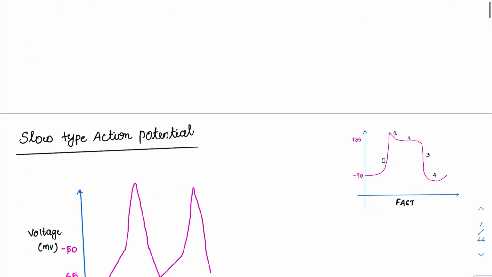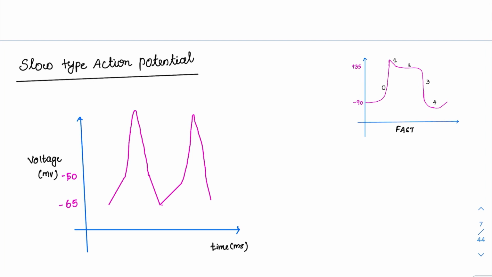Now coming to the slow type action potential. This is the classical diagram of slow type action potential. As you can see here, we have put this diagram here to compare it with the fast type action potential, which had various phases 0, 1, 2, 3, 4. Let's see and compare the same diagram.